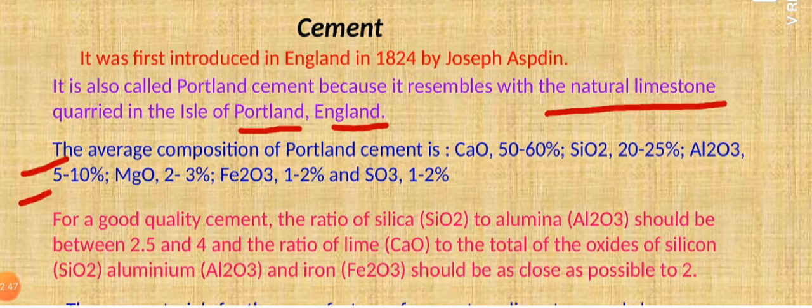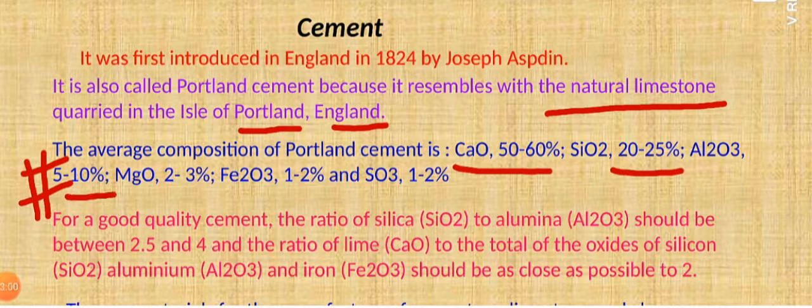Now a very important question: what is the average composition of Portland cement? It contains 50 to 60% calcium oxide, 20 to 25% silicon dioxide, 5 to 10% aluminium oxide, 2 to 3% magnesium oxide, 1 to 2% iron oxide, and sulfur trioxide about 1 to 2%.